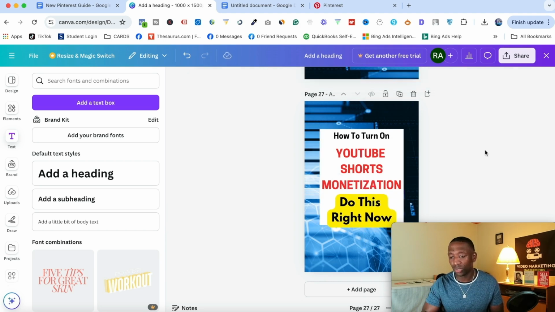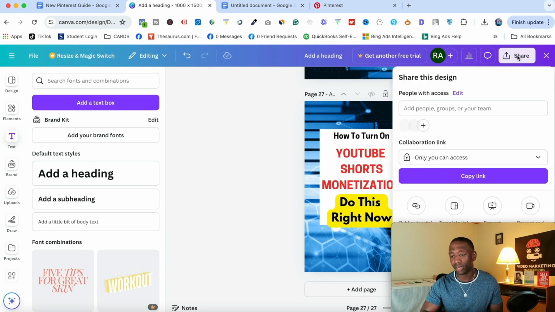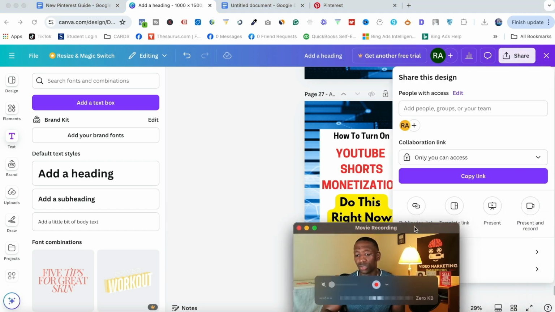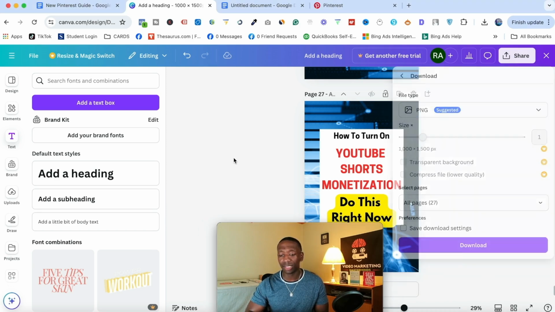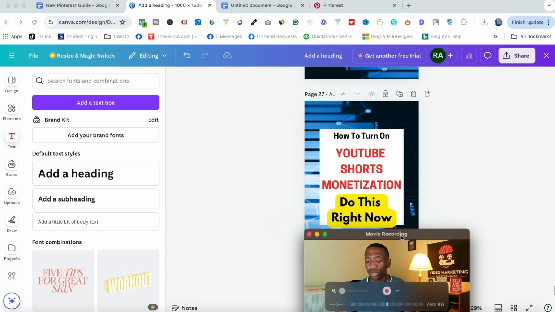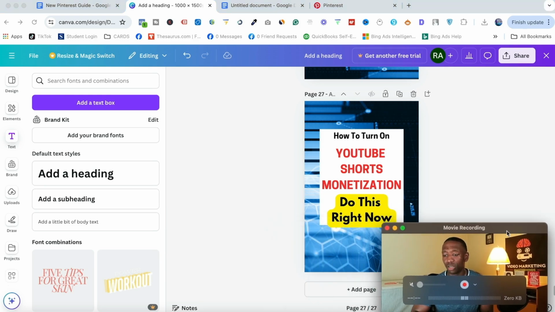And then once you get this, let's just say that you're done here, what you would do is hit share. When you hit share, it's going to allow you to see download right here. And then you want to make sure it's on PNG, and you want to hit download. Now, since I already downloaded it, I'm just going to bring me back over here real quick.